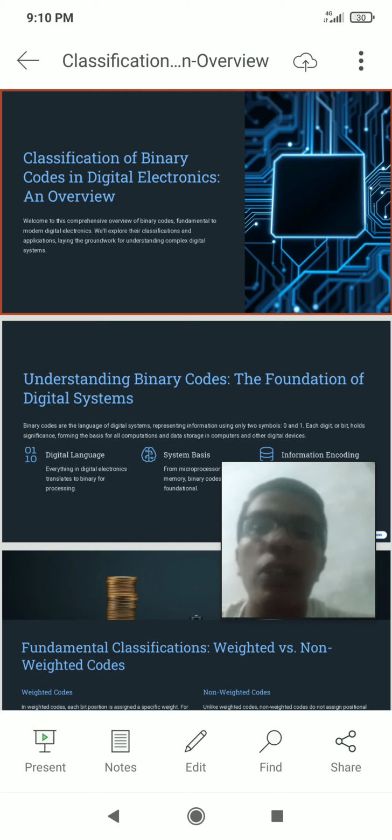Classification of binary codes in digital electronics, an overview. We will explore the classification and application, laying the groundwork.